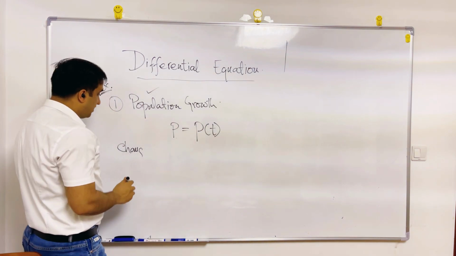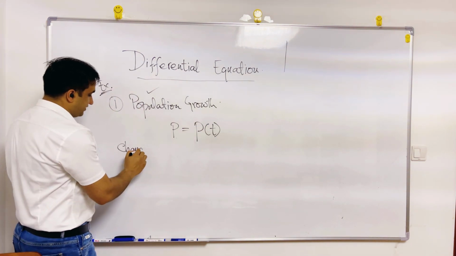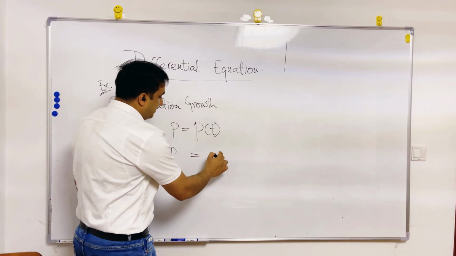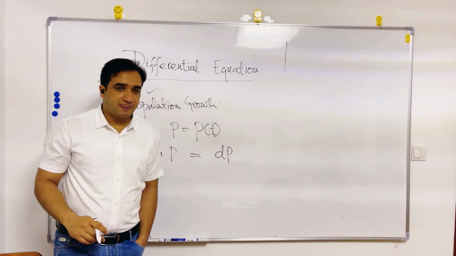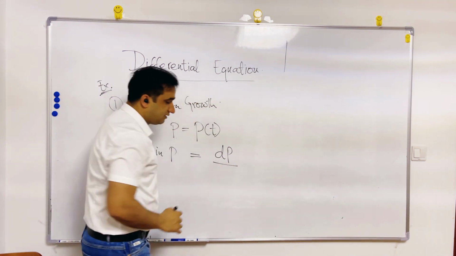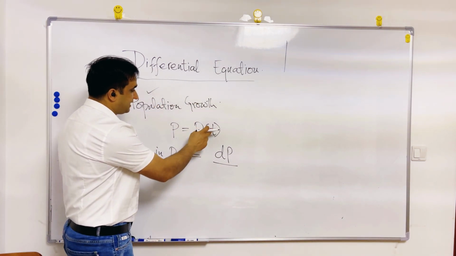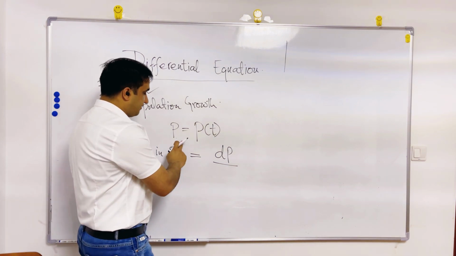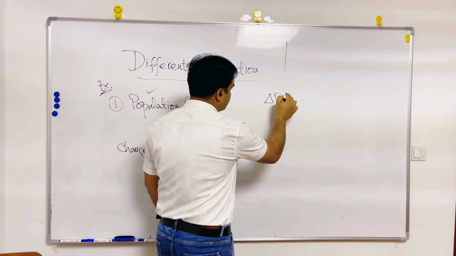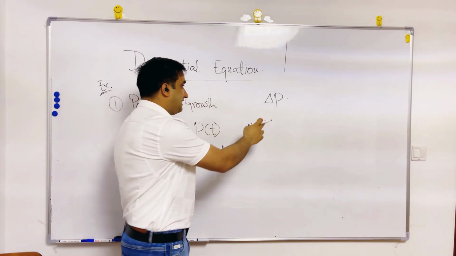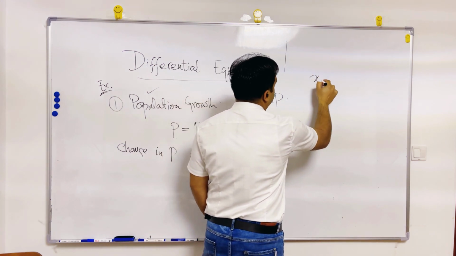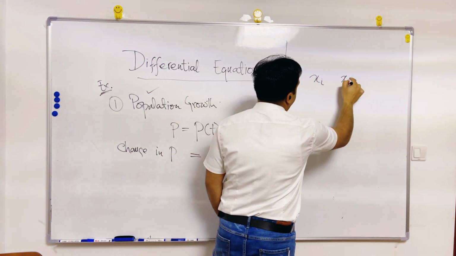If I'm talking about a change in this population, then I will write a dP, a change in population, with respect to what? Because P is dependent on the time t, so I will write a change in, del P. You are familiar with this del. This del was actually a change in step.